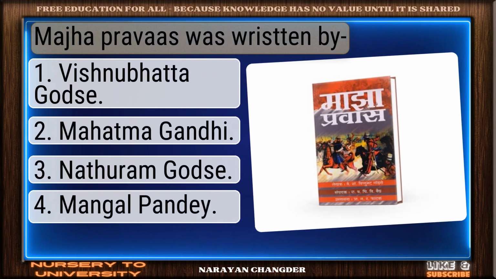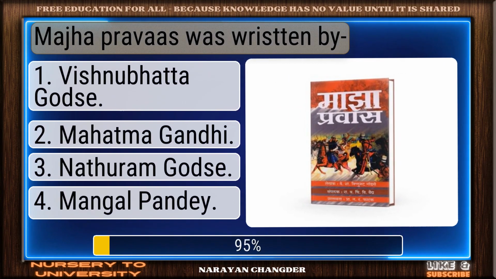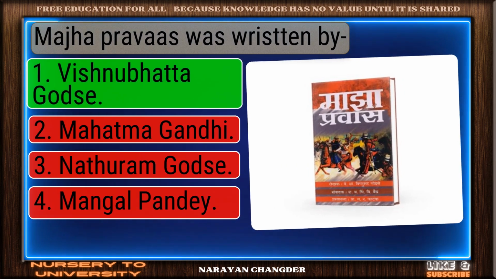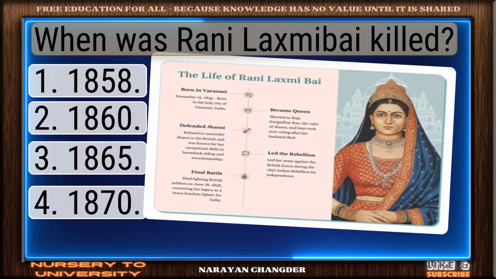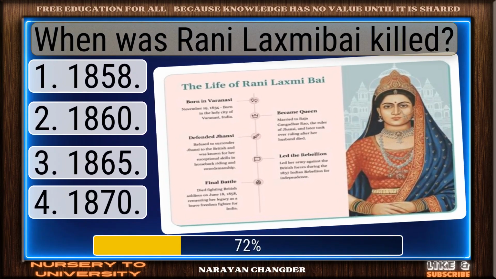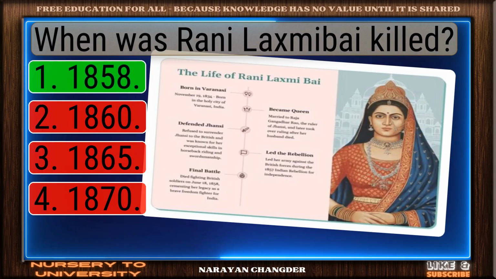Question number 149. Majha Pravas was written by. Valid point. Vishnu Bhatt Godse is true. Question number 150. When was Rani Laxmibai killed? Smart pick. 1858 is the correct choice.